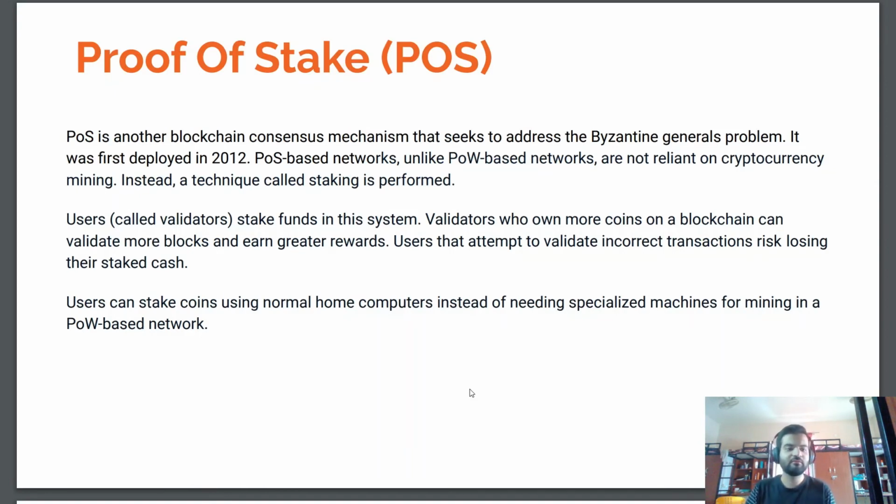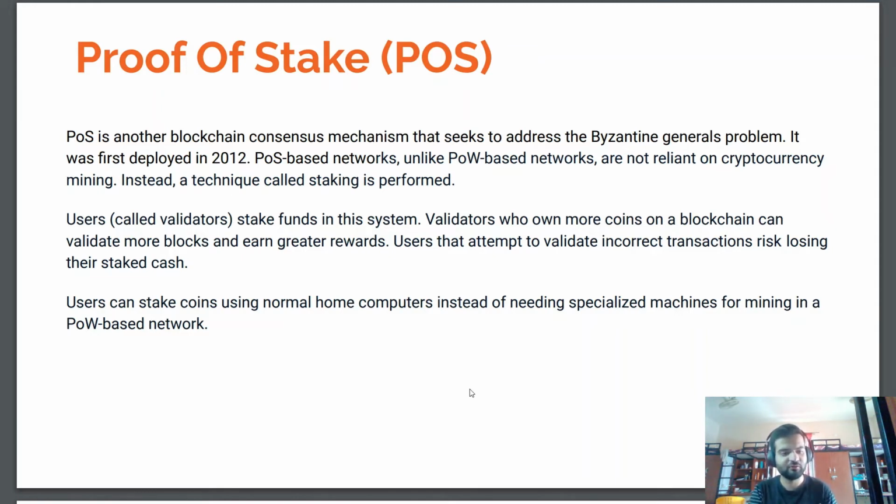So proof of stake. Proof of stake is another blockchain consensus mechanism that seeks to address the Byzantine generals' problem. It was first deployed in 2012. So proof of stake based networks, unlike POW networks, are not reliant on cryptocurrency mining. Instead, they use a technique called staking.